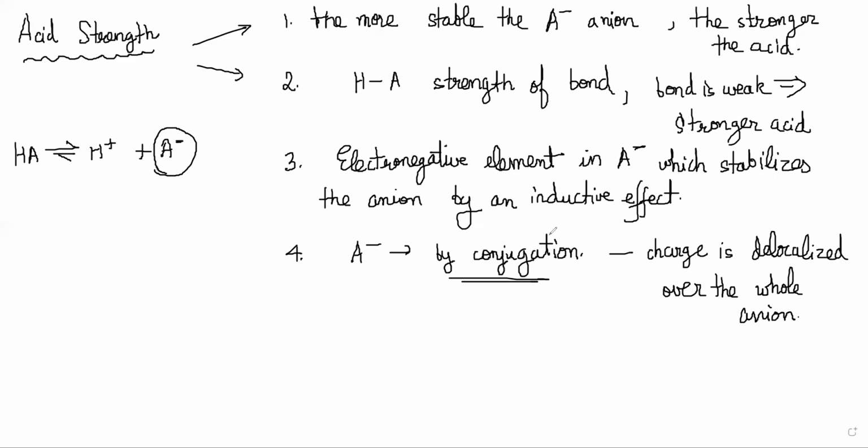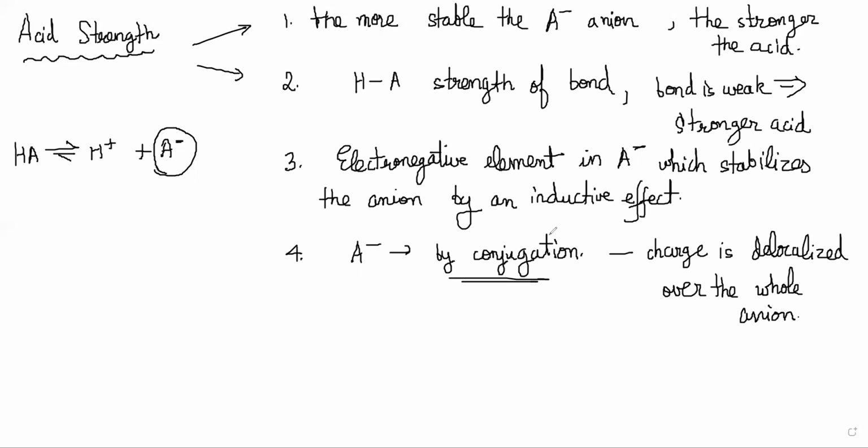Then weak AH bonds we already know. The standard comparison for that is HF, HCl, HBr, HI, right? So HF is the weakest acid, and HI is the strongest acid because HI has the weakest bond. Then you understand that part, no? So that is just bond strength.